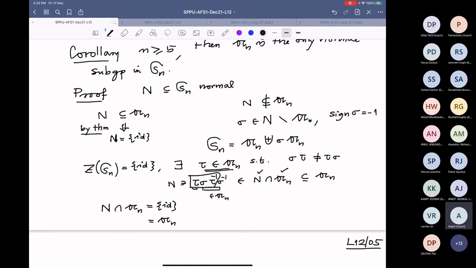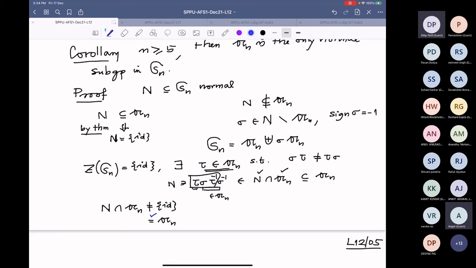Which element? Why is this not possible? Therefore, only this is possible, because N is not a subset of An.